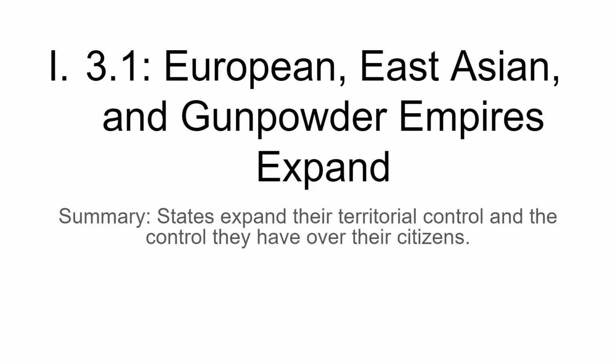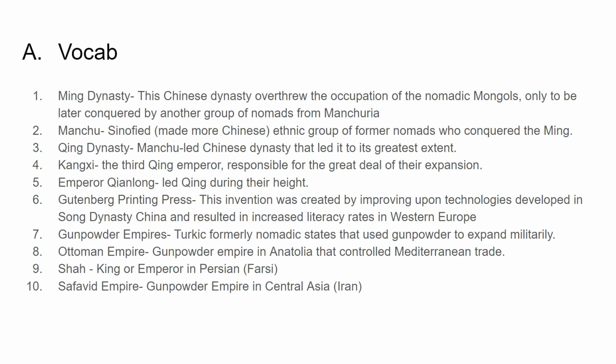So first things first, go ahead and jot down European, East Asian, and Gunpowder Empires Expand. And then your summary below. States expand their territorial control and the control they have over their citizens. All right, here is the vocabulary.